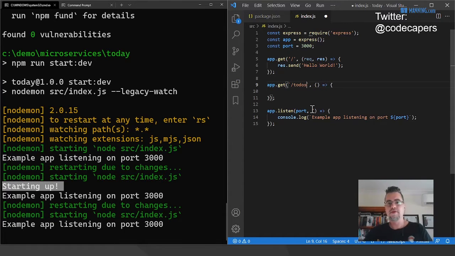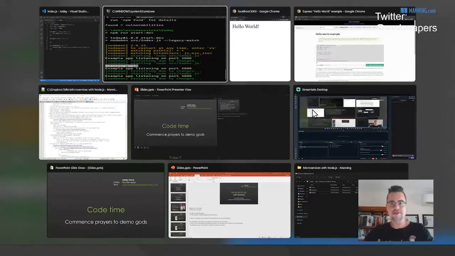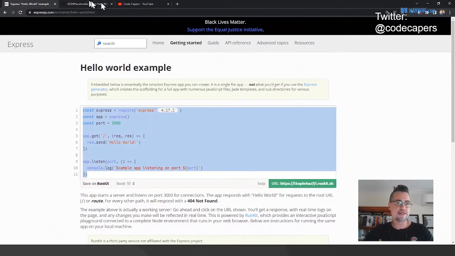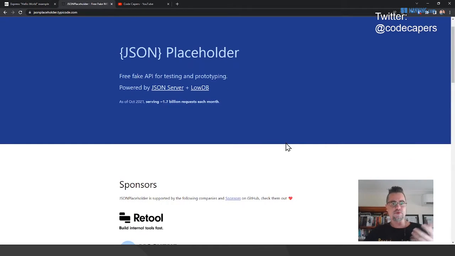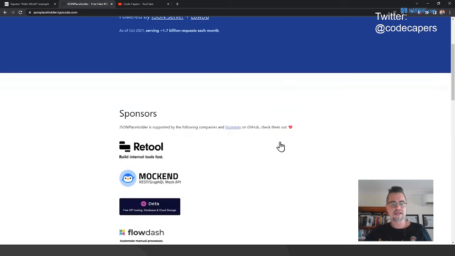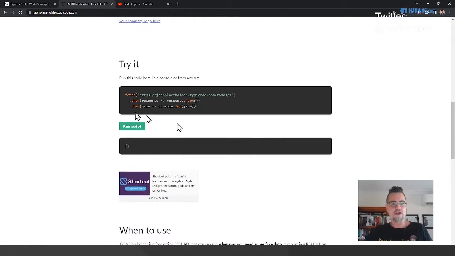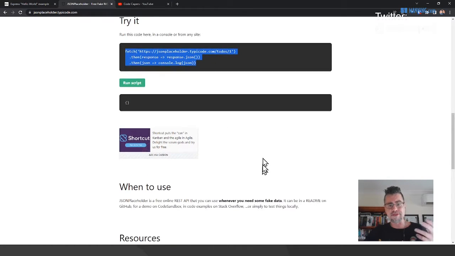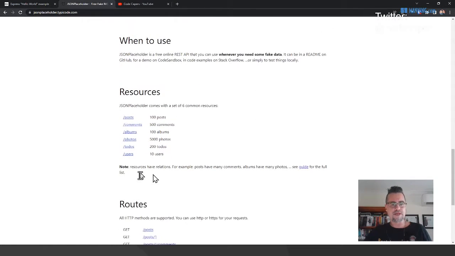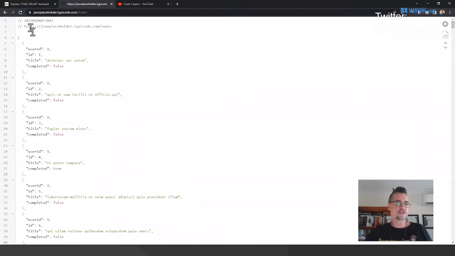The reason I'm doing to-dos is because there's this great website called JSON Placeholder. It's great for experimenting with working with REST APIs, and it's just a REST API online. It gives you some examples using fetch. I'm not going to use fetch. I'm going to use Axios in a moment instead of fetch. But it's got a whole bunch of different endpoints. I'm going to use the to-dos endpoint, which you can look at by clicking on it. And so this is the kind of data that I'm going to be working with. It's just available online for anyone to work with.